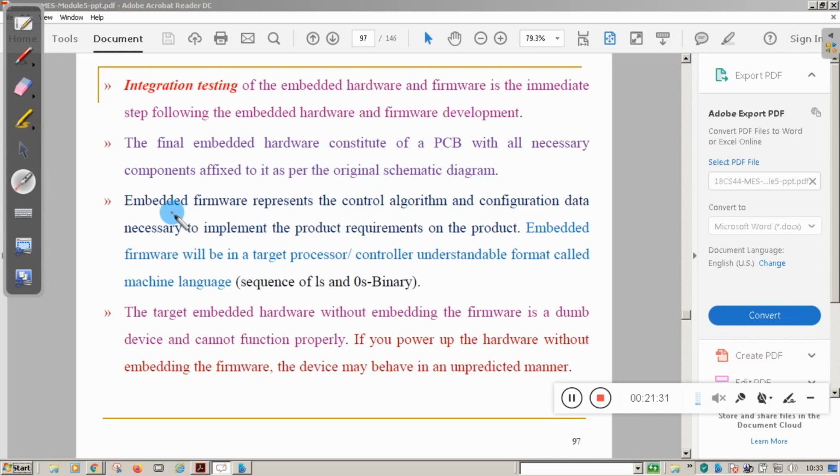Once you integrate the hardware components, it will not work because it should have software. So you need to load the embedded firmware. You know what a firmware is? It is a control algorithm. The control algorithm should be loaded in the target embedded hardware. Without embedded firmware, the target hardware is like a dumb device. It cannot work properly. So there you need to load the embedded firmware.